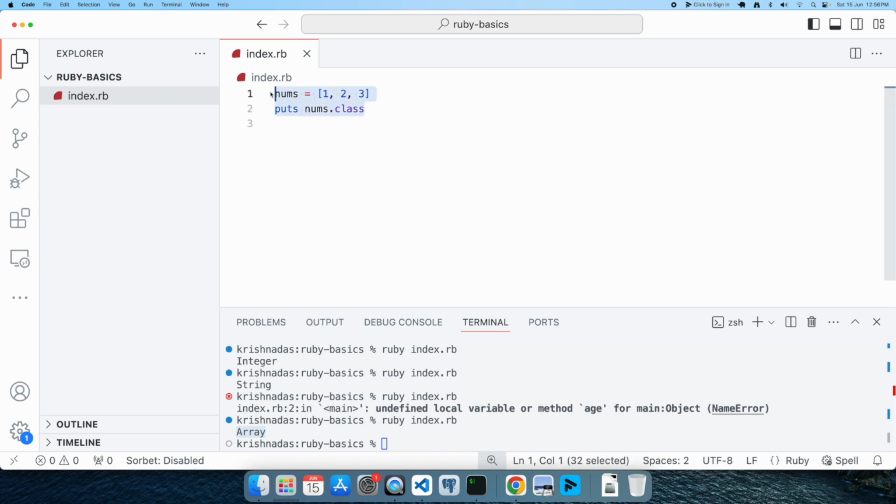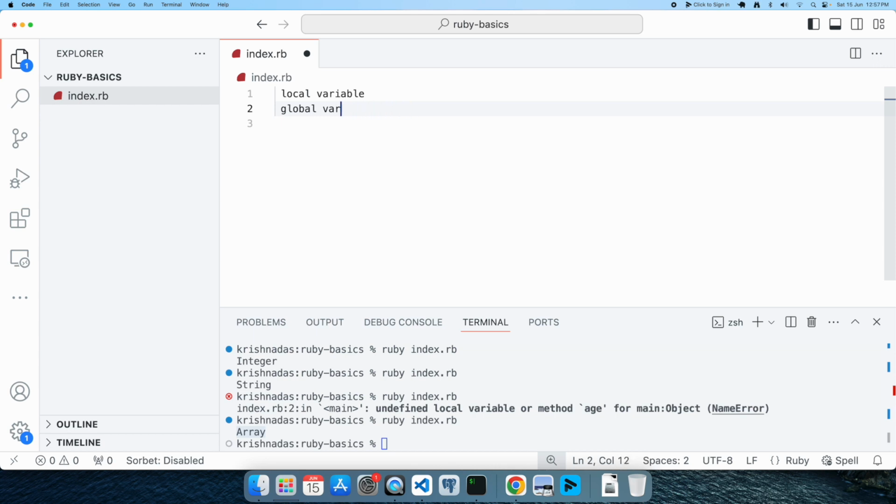Regarding variables, we have several kinds of variables, which will be covered in the advanced sessions. One is local variables, and another is global variables, which usually start with the dollar symbol before the name of the variable.